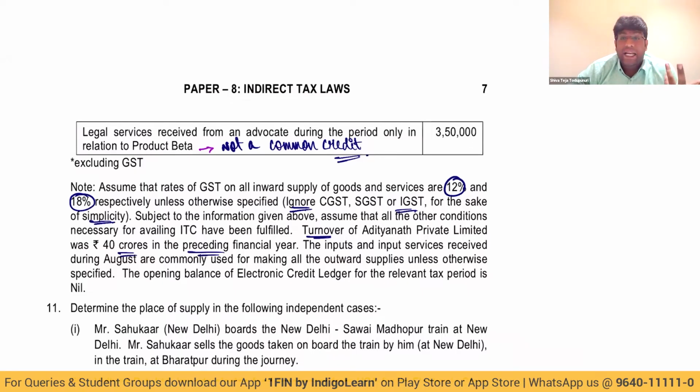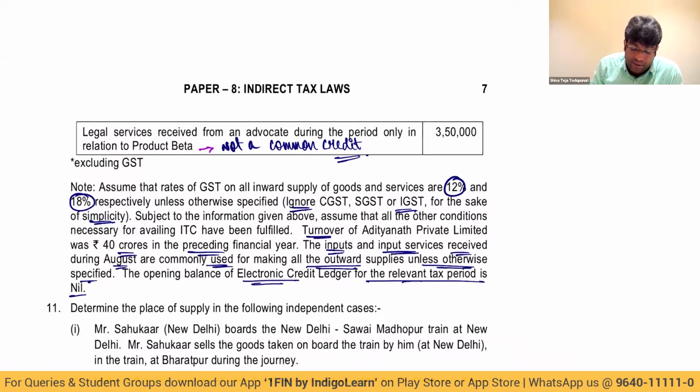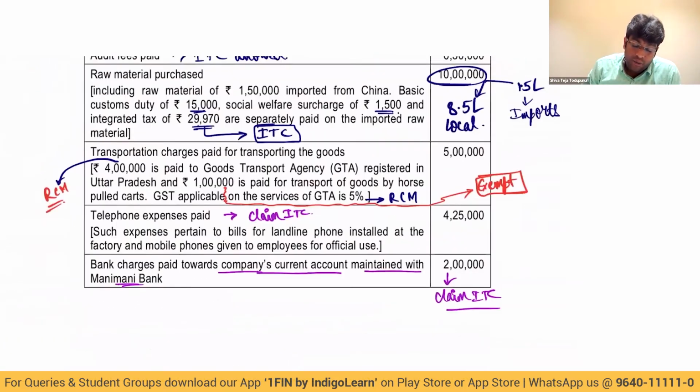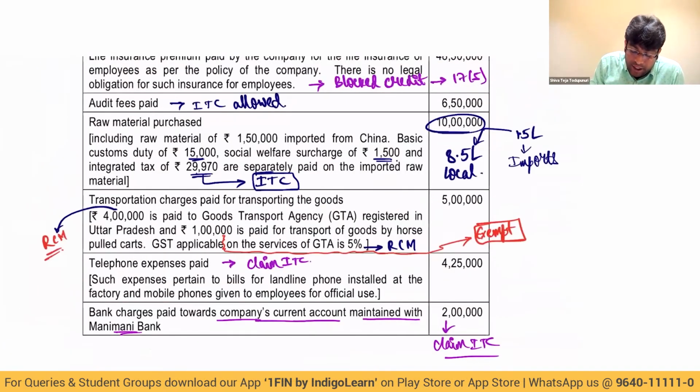That is the reason why legal service became taxable. If not, legal service would have become exempt. The inputs and input services received during the August are commonly used for making all outward supplies unless otherwise specified. Opening balance of credit ledger for relevant tax period is nil. So first let me calculate what is my common credit.